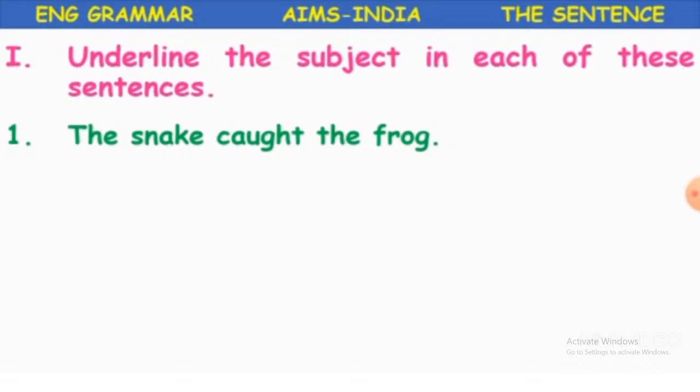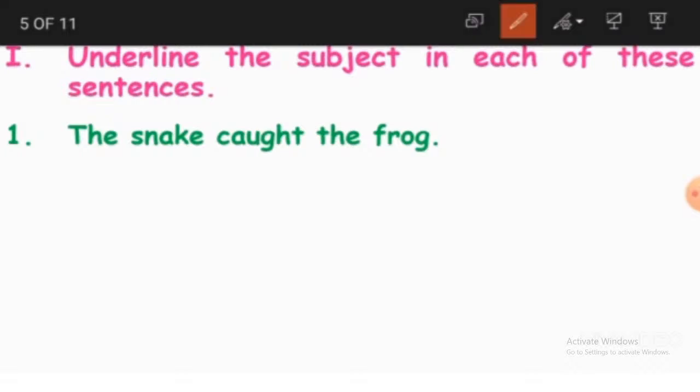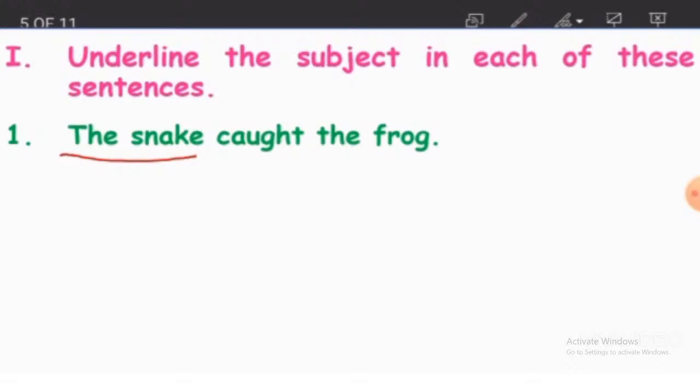So here we have a sentence. The first one: the snake caught the frog. About what are we talking in this sentence? About the snake. So that is why this becomes the subject. What did it do? It caught the frog. So we are talking about the snake, and that is why the snake is the subject.